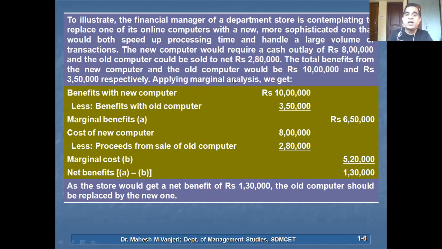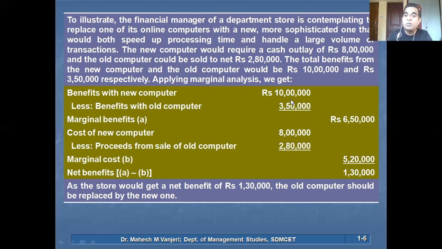Let us apply marginal analysis and understand whether the manager should replace the old computer with the new computer. The benefits of the new computer are 10 lakh, less the benefits of the old computer. The old computer is already in place and being used, and it gives a benefit of 3,50,000 rupees.